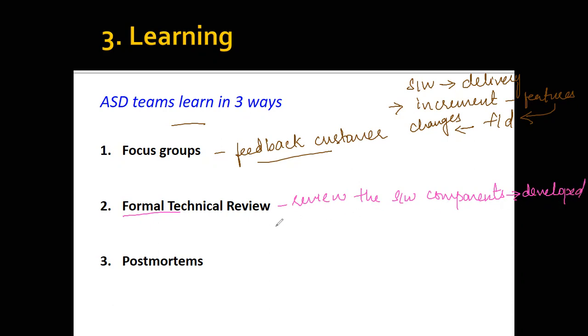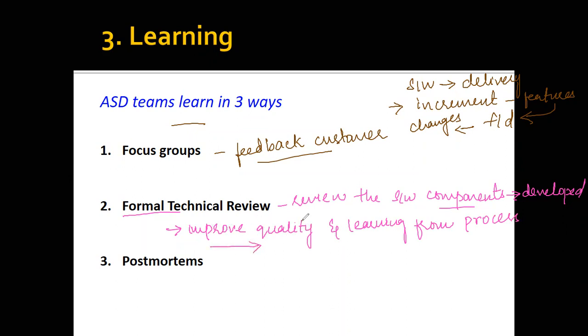And then when you identify what is being developed, you're going to focus on improving the quality of the particular software or component, improving the quality and also learning from this process. Now, when you're making changes within the components, if you can identify that a particular step is going to improve the quality, then next time you're developing a project, you're going to follow some specific strategy that improves the quality. That is why you're learning from this process.